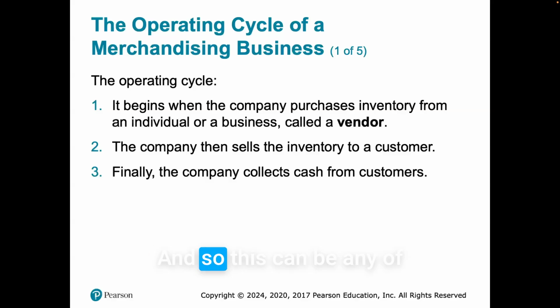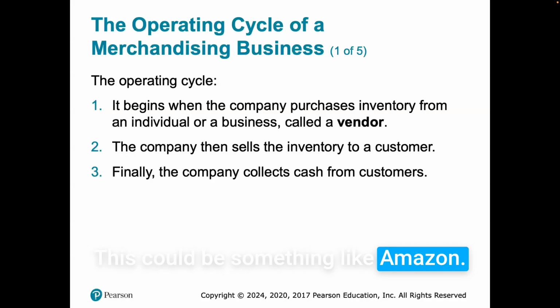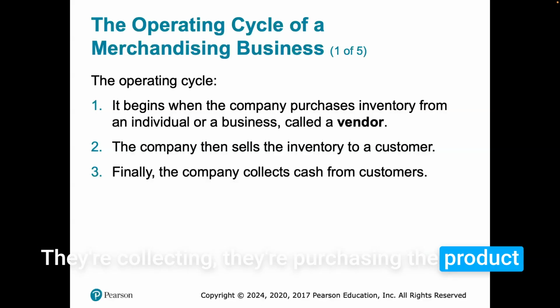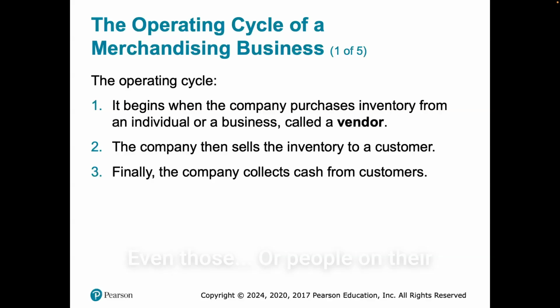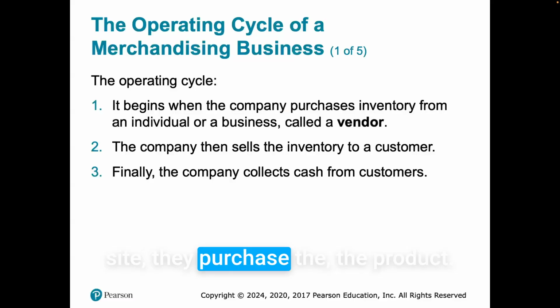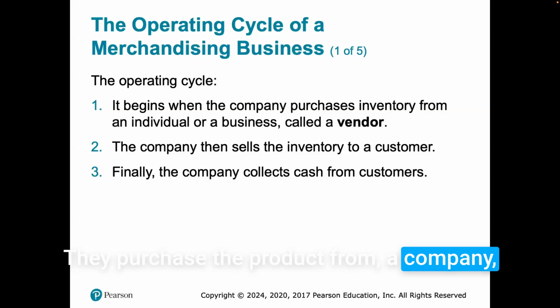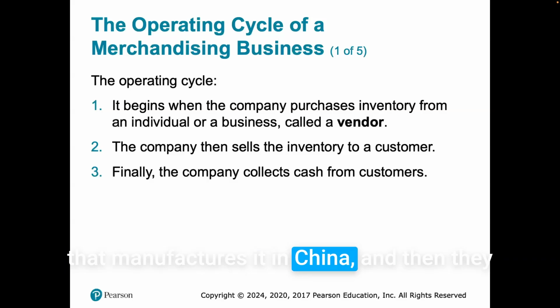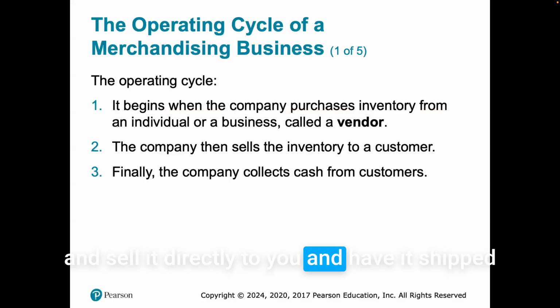This can be any of your mom and pop shops. This could be a big retailer, something like Walmart, or something like Amazon. They're purchasing the product from somebody else and selling it directly to you. A lot of wholesalers do this. They purchase the product from a company that manufactures it in China, and then they bring in an inventory here in the United States and sell it directly to you and have it shipped to you.